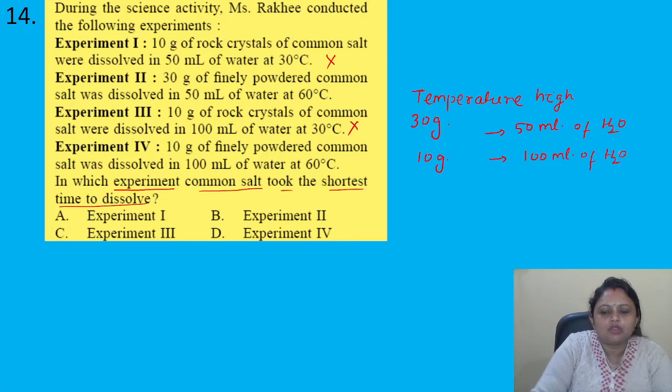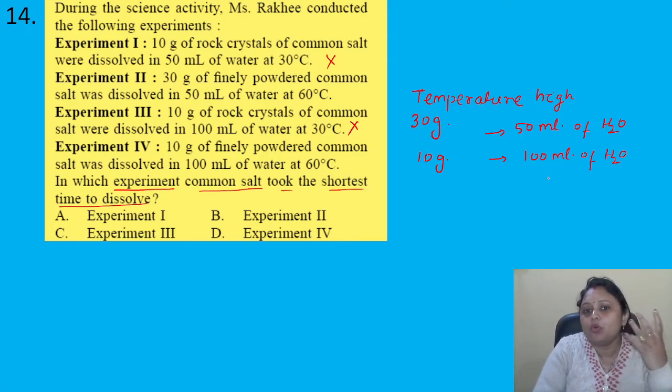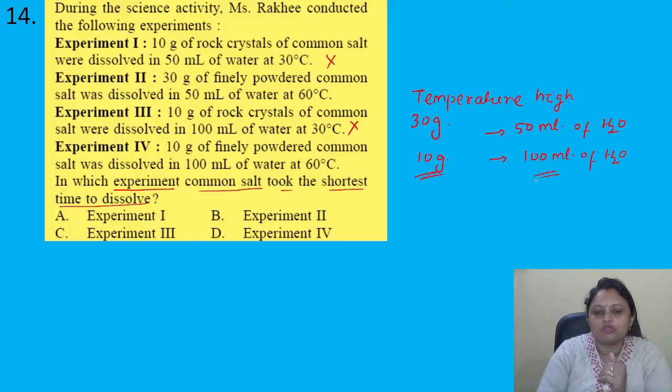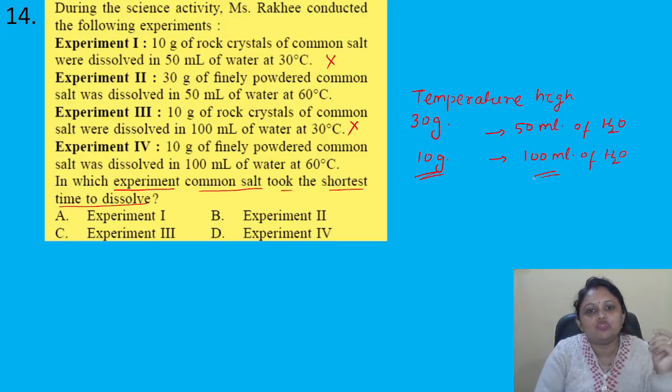So in experiment 2, comparatively more salt is dissolved in comparatively less amount of water, and in experiment 4, comparatively less amount of salt is dissolved in comparatively more amount of water. So you can imagine which will be easier. Of course, less amount of salt in more amount of water.